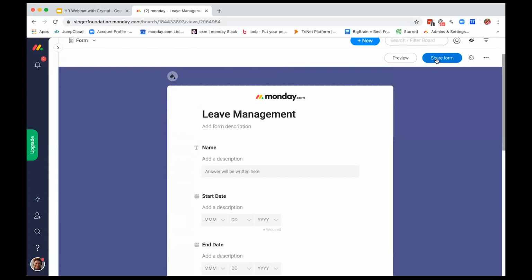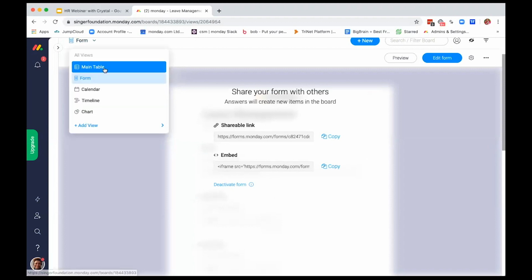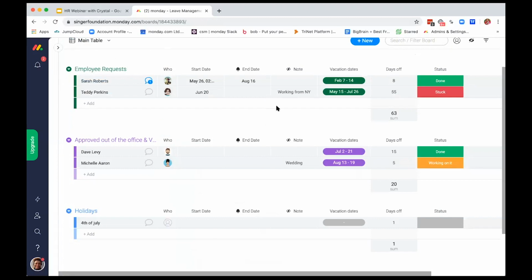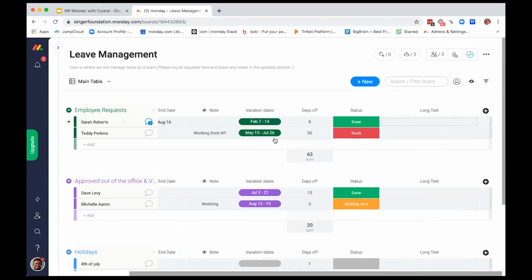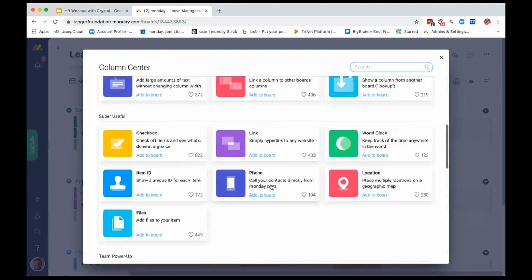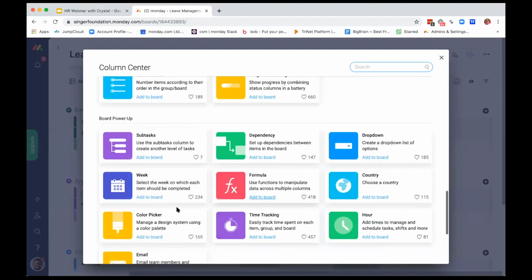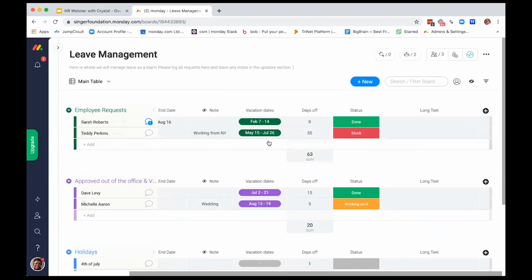So if I wanted to share this out to my team, I would just click share form. It pulls up 2 links for me. I can always deactivate it when we're done with it and go back to my main table so that I can see this information. James, this is on the Pro plan. So if you guys are on the Pro plan currently, all of these features are available to you. So anything in terms of the different views, any of the advanced columns that you'll see in the column center, so super useful, or the team power-ups or the board power-ups, these are all most likely in your Pro plan, and a number of them are also in the standard plan. So just let me know what you're looking for in the Q&A, and I can definitely confirm for you.